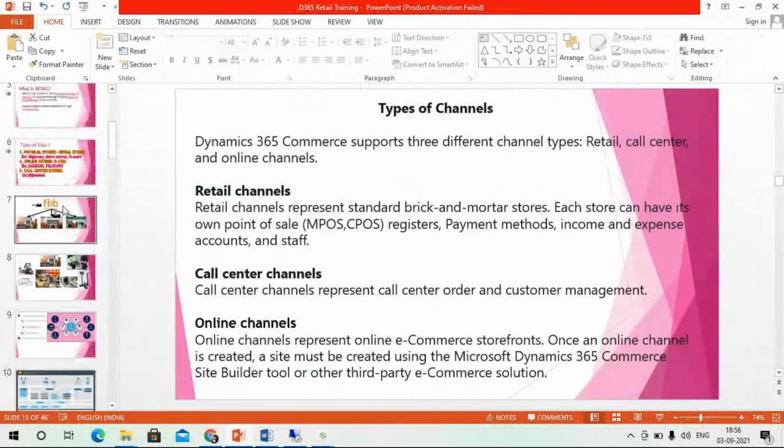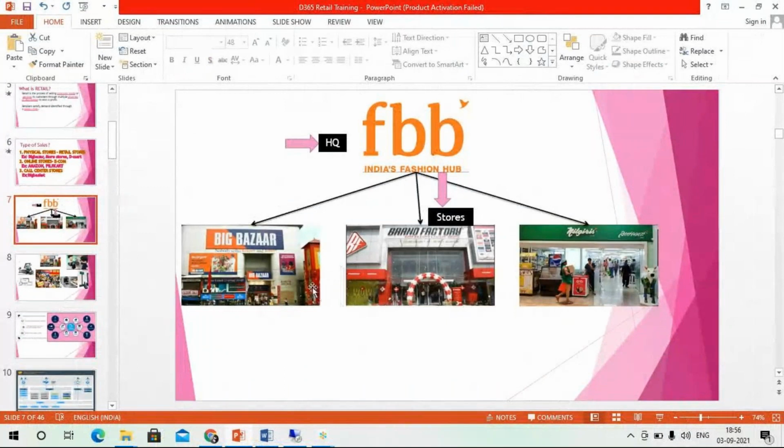If you see the application, you're running business from the retail stores. Let's consider your Big Bazaar store is available in the Bangalore location, and like these, you are running one store in each and every state. For all these stores, you will maintain one single headquarters, which will be called the head office, or back office.